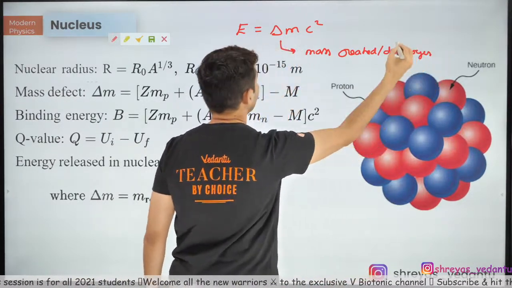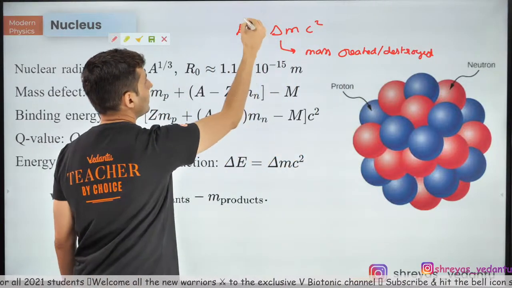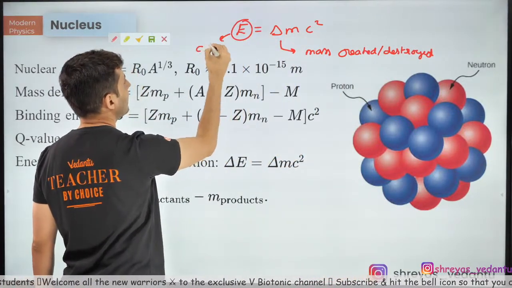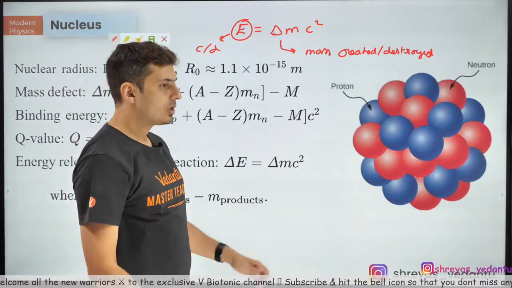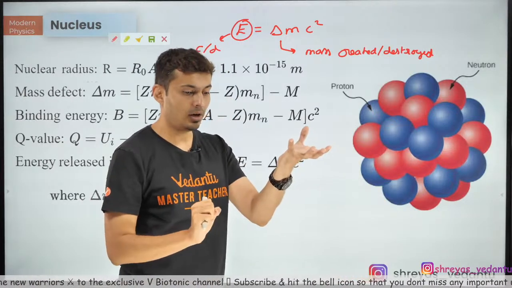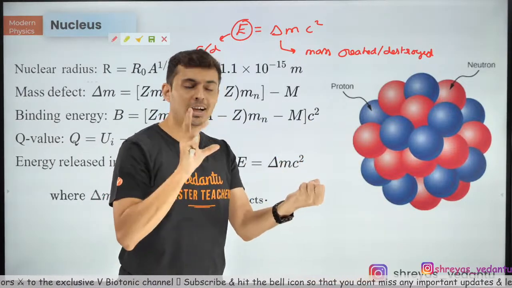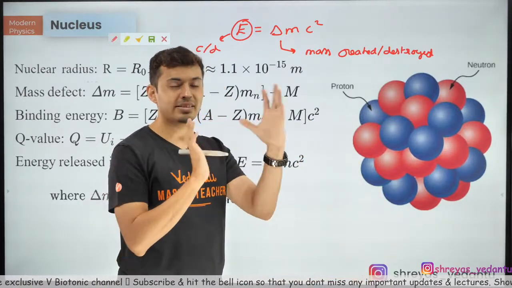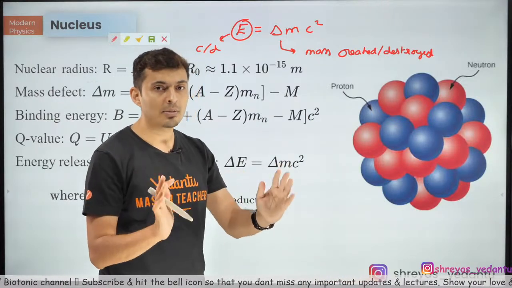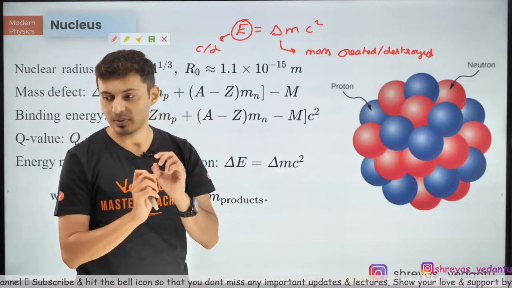This is the energy which is equivalent, which is again created or destroyed. So if mass is destroyed, energy is created. The total amount of mass-energy equivalent in this universe remains constant, or conserved.